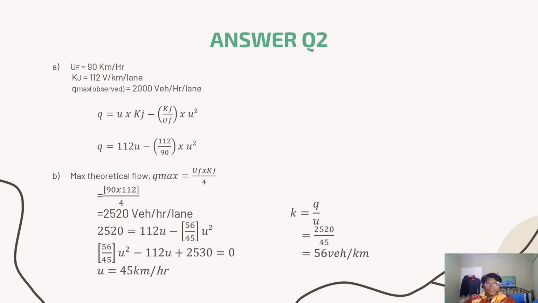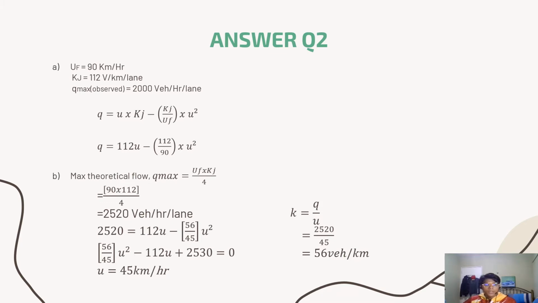So the equation that we will use is the relationship between Q, the flow, and U, the speed, which is Q equal to U times Kj minus bracket of Kj over UF times U square. Then we just substitute the values of Kj and UF, and we got the final answer, which is Q equal to 112 U minus 112 over 90 times U square.